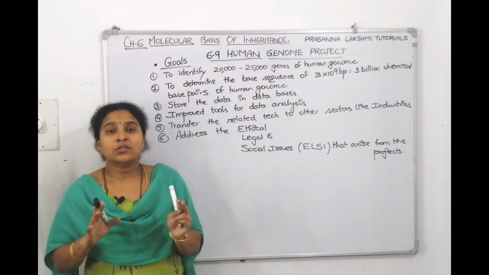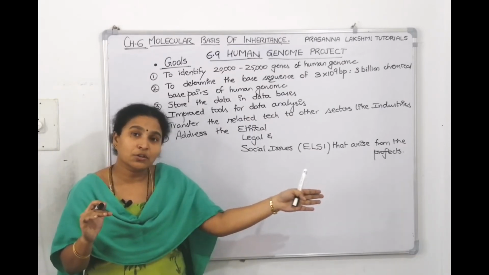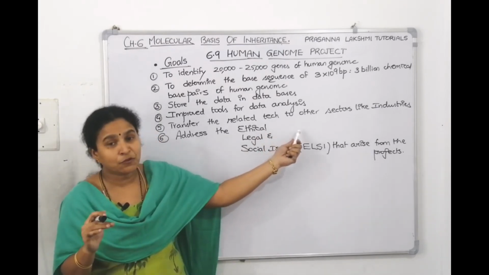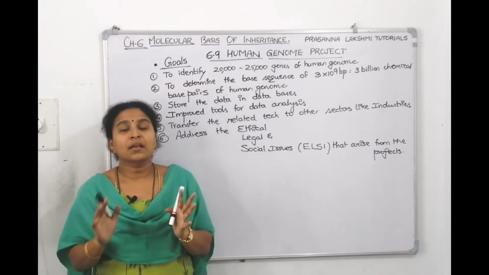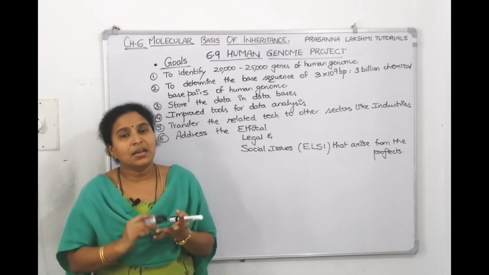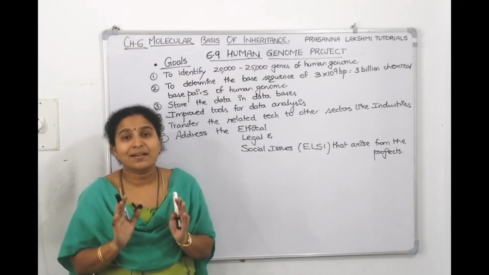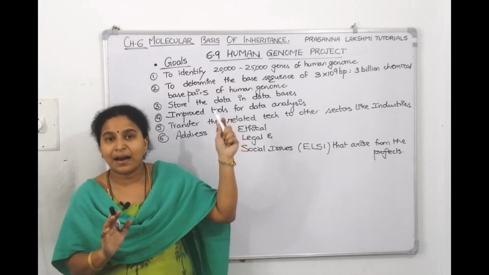Now next one. Not only the institutes, they want to transfer the technology to the industries also, which can help them to do the sequencing fast. That is their fifth goal. And the last goal is to address ethical issues, legal issues, and social issues, which will rise when you are doing anything like this. So you should be in a position to address the ethical, legal and social issues. So these are the goals.